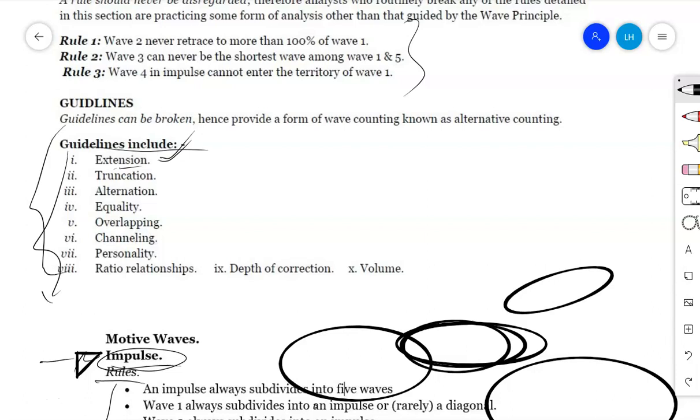But when we come to guidelines, because they are disregarded or broken at certain points, we will find that they provide us with different market variations. Therefore, to understand those variations, make sure that you go through this course, the Advanced Forex course.